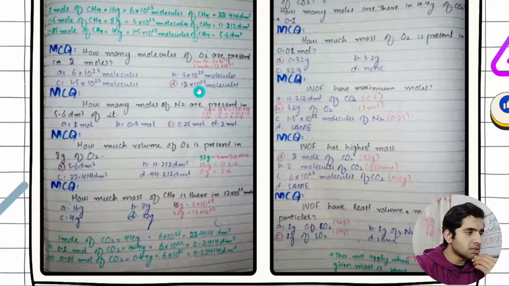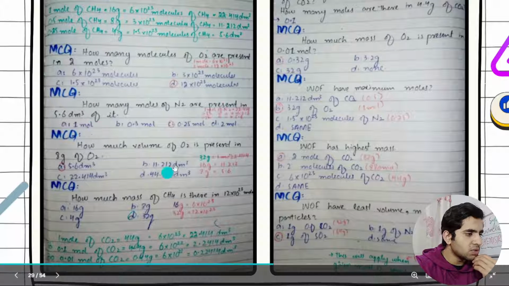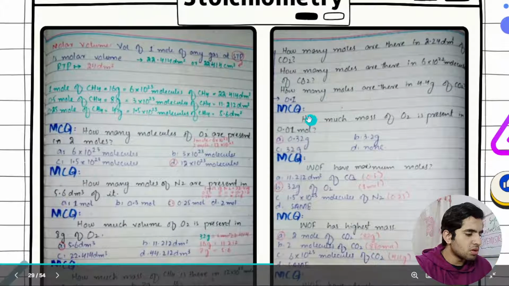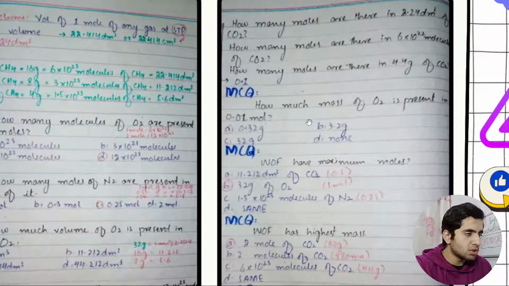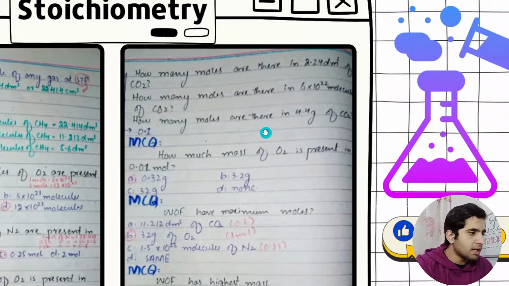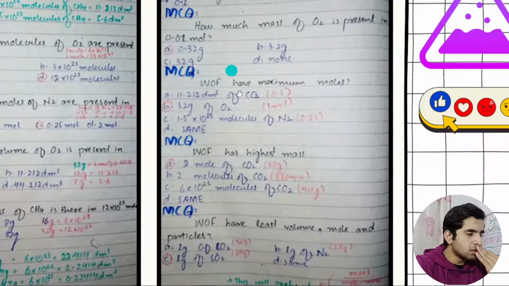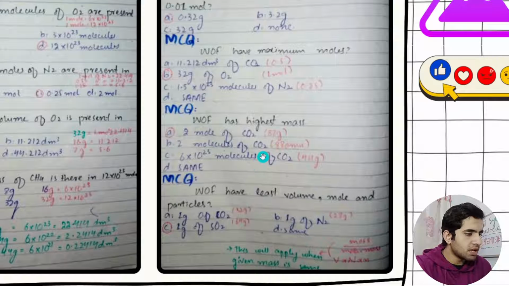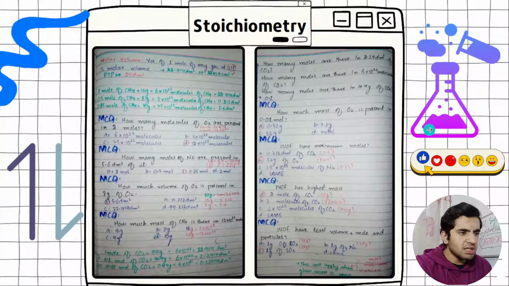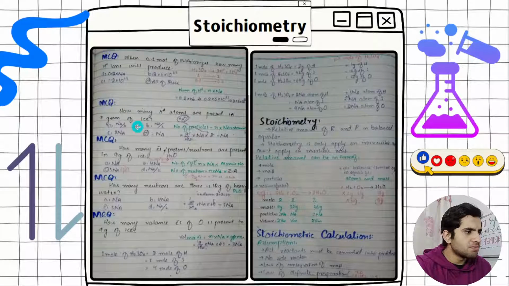So I have written 1 mole is equal to 6 and 2 moles is equal to 12, so this is the right option. And these are all the questions from these equations. If you like to follow my way, you can. And these are also the equations, and this is the example that I made. This is very easy to do.